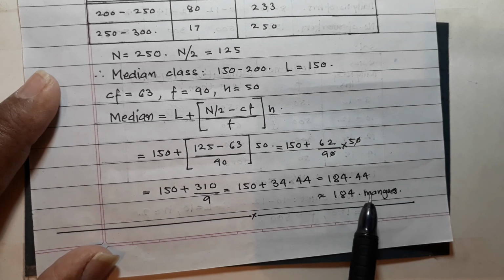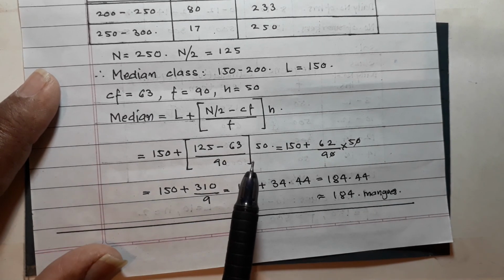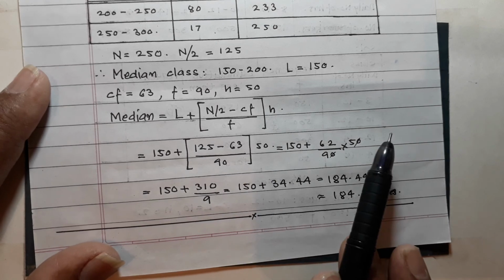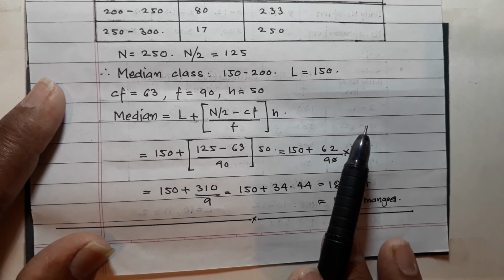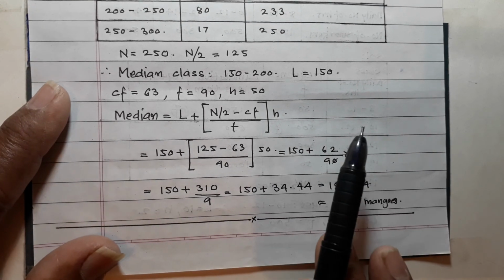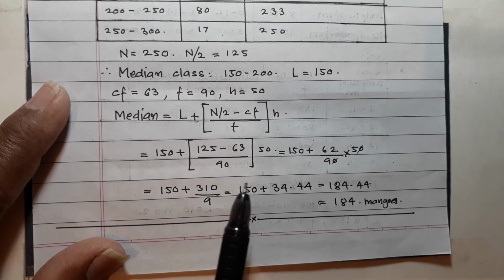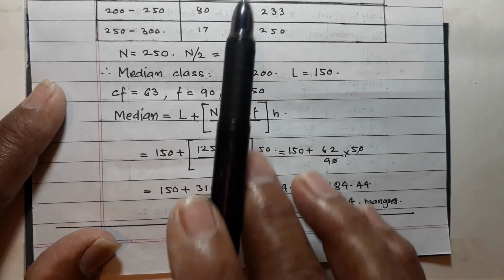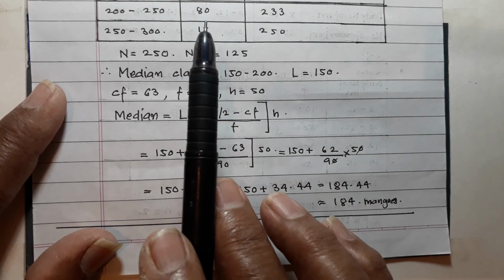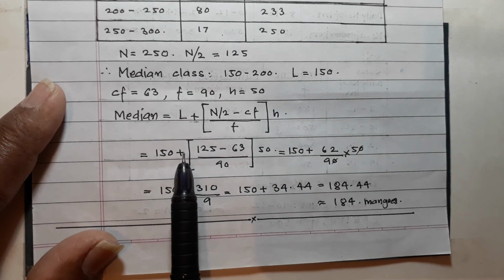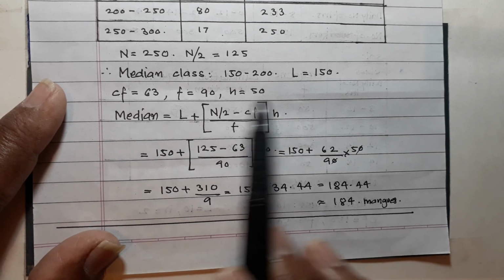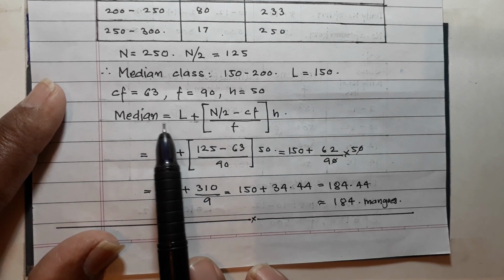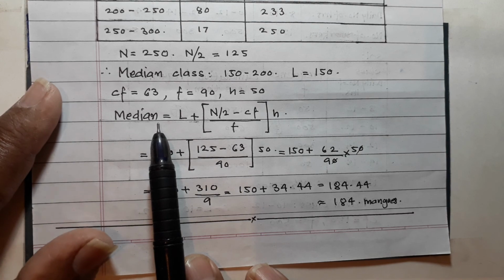So this is the median of the given data. Now go through this video again, and remember that tables are very important. Prepare the table by frequency distribution, then find the related terms, substitute in the formula and get the answer.